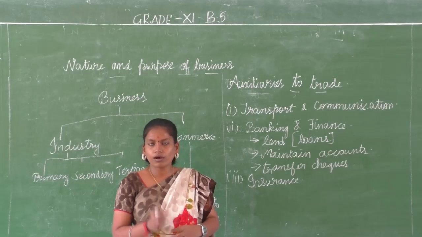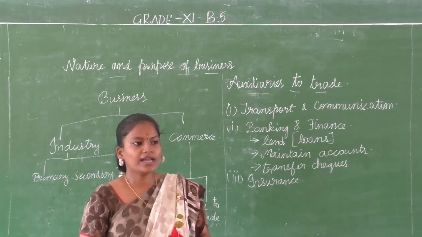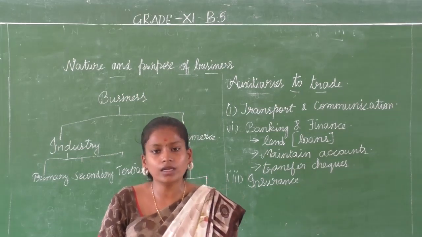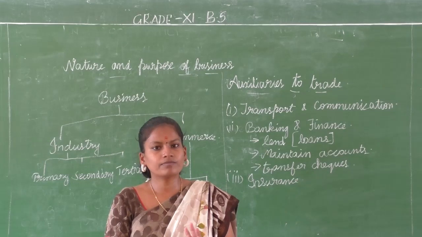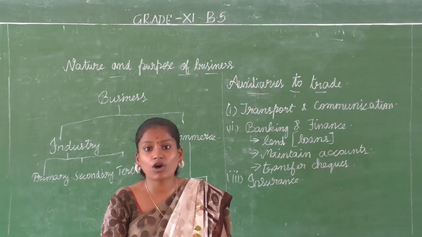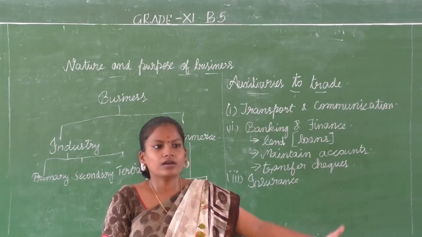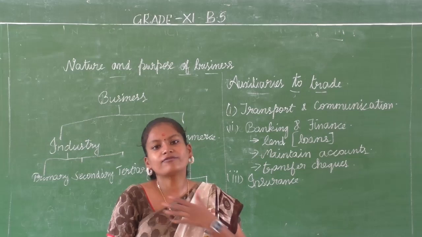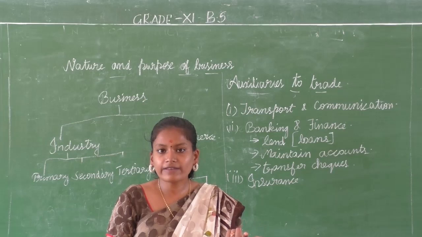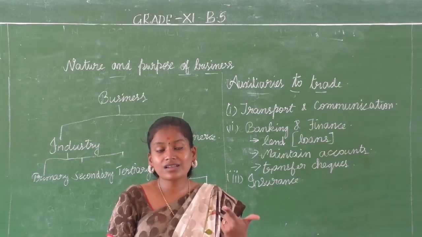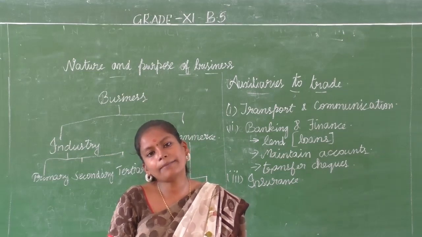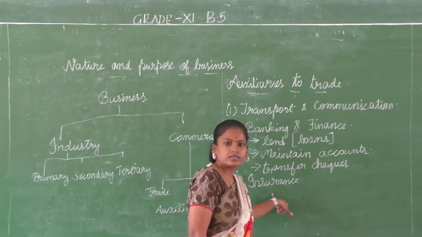We are going to invest. I have invested the amount in business, and I know there is risk, there is uncertainty, and anything can happen to these goods. So can I sit like that itself? No, I cannot. I have to take some step to protect myself and my business organization. Isn't it? If there is a loss or if there is a damage, I have to be able to manage with it. I have to keep the business going, because we are saying business is a continuous process and a repeated activity. So I have to keep the business going. How can I make it happen? With the help of insurance.